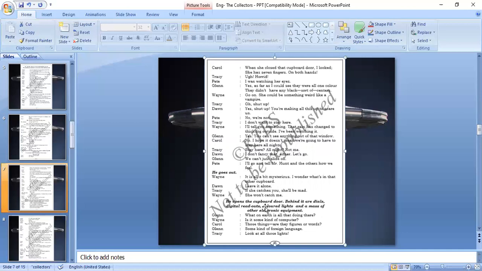Behind it are dials, digital readouts, colored lights, and a mass of other electronic equipment. Glenn: What on earth is all that doing there? Wayne: Is it some kind of a computer? Carol: Those things are the figures or words. Glenn: Some kind of foreign language.